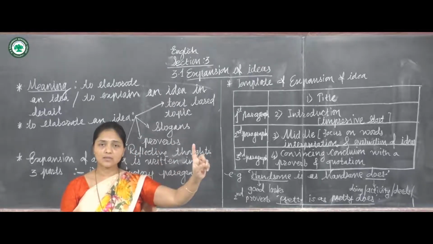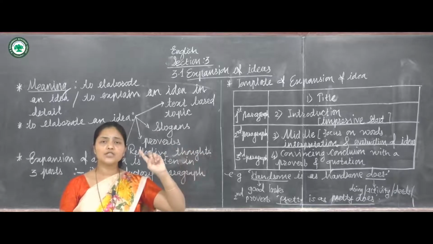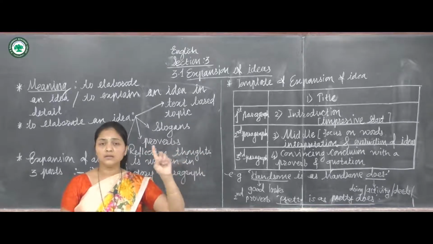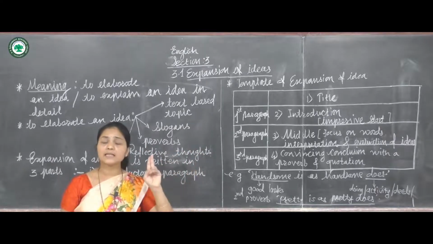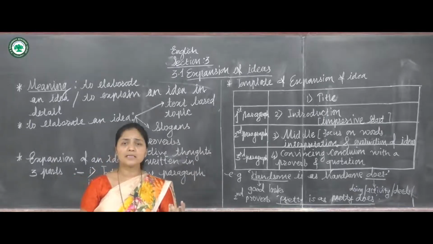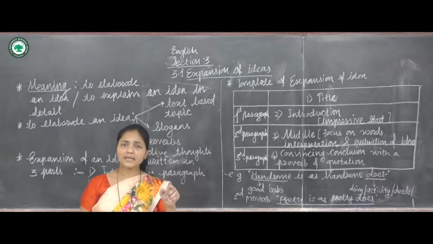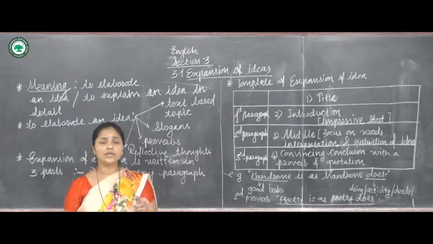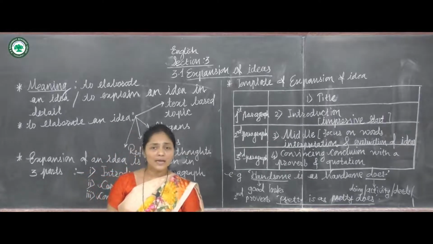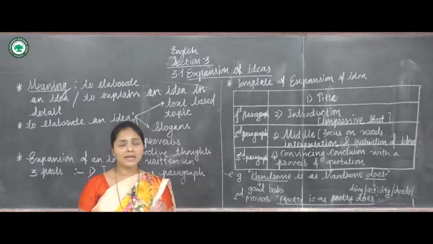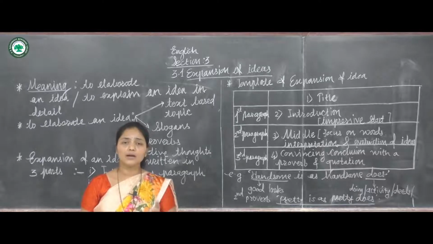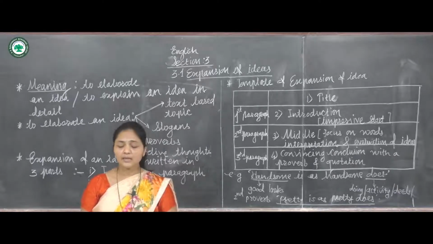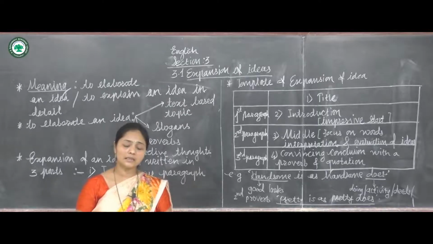The first one is called the introductory paragraph, which is made up of 5 or 6 lines. The second paragraph, which we call the core content, you have to write 10 to 12 lines. And in the third paragraph, that is the conclusion, you have to write 1 to 3 lines. So this much only. Now first we are going to see the introductory paragraph.